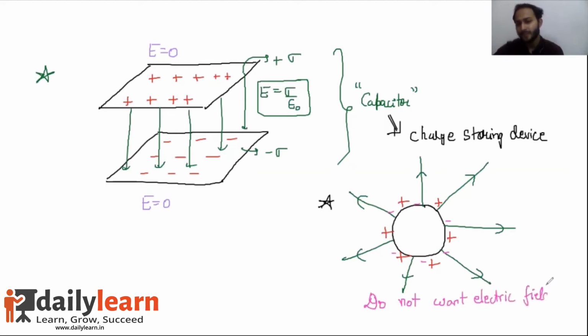So I think from this you can easily guess why we have actually taken equal and oppositely charged plates, because in this configuration outside there is no electric field, but only inside between the two plates electric field exists. So there would be the least possibility of it self-discharging. That is what we want in capacitors: electric field to be produced inside and staying over there. So this is one way how we can store charges.